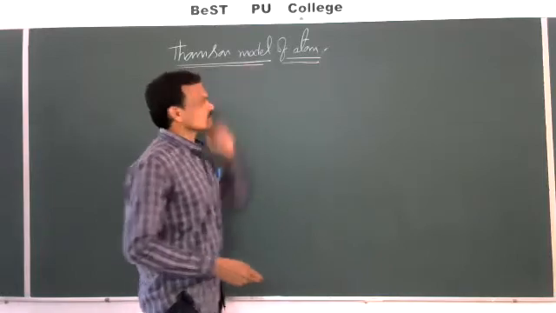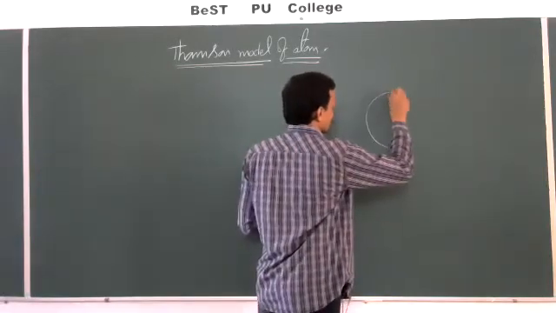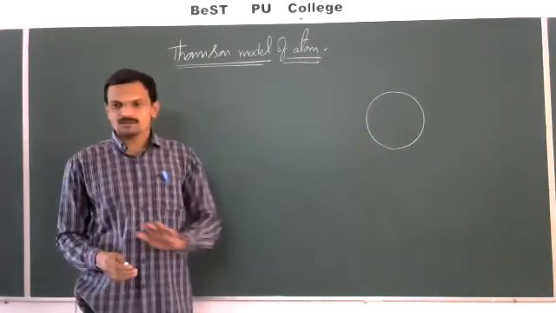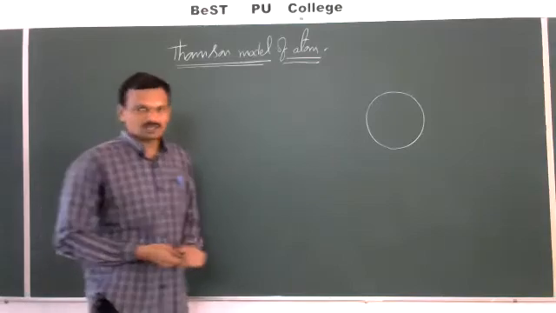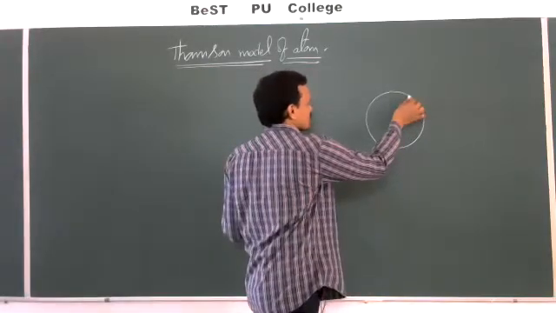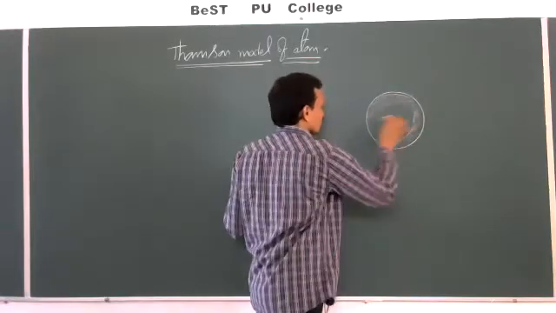J.J. Thomson proposed that the atom is spherical. This is a simple theory. So the atom is spherical. In this spherical atom, the positive charge is distributed uniformly throughout the atom.